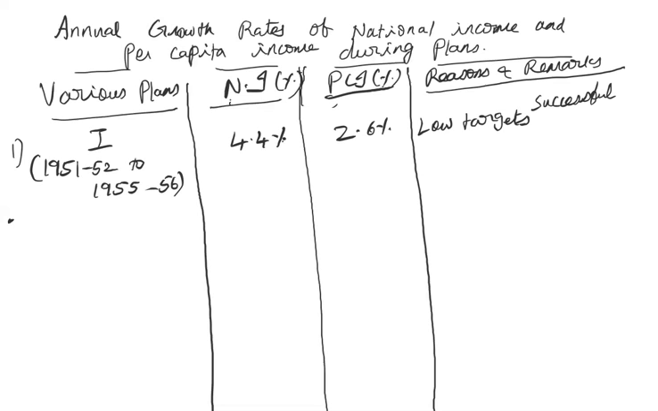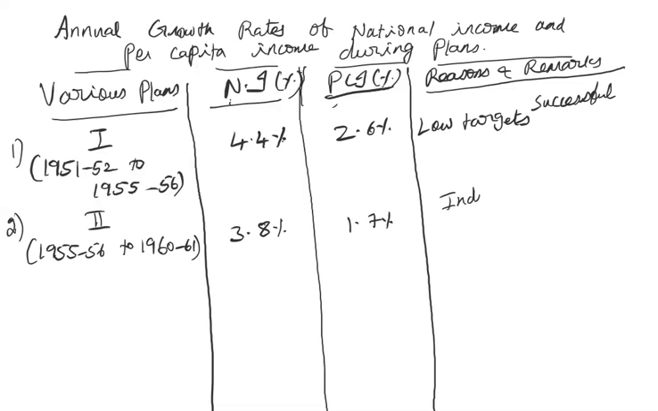Then moving on to the second plan. The period was between 1955-56 to 1960-61. During this period, the national income decreased from 4.4% to 3.8%, and the per capita income also decreased to 1.7%. Okay. The reason: the second plan was an industrial plan.